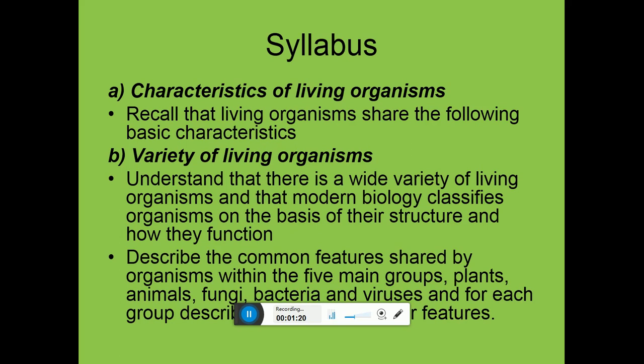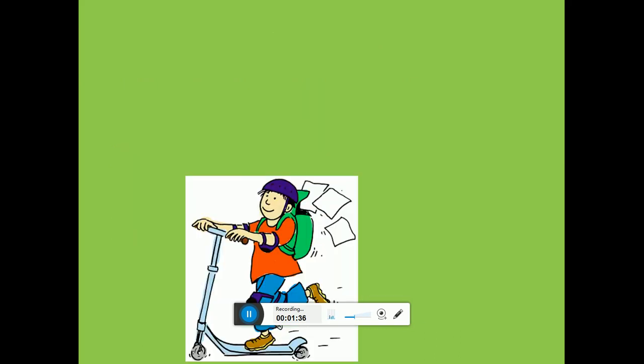Moreover, we will have the common features, where we will talk about what are the common features shared by organisms within the 5 main groups, which are actually plants, animals, fungi, bacteria and viruses, and for each we will describe their features. Let's move on.